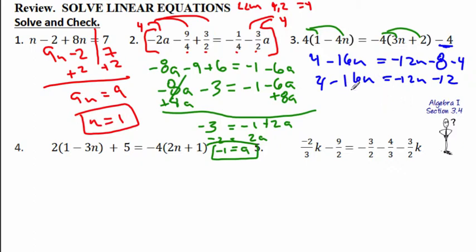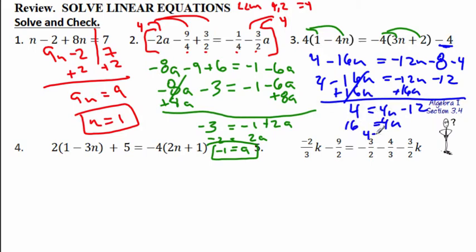The smallest term with a variable is right here, negative 16, compared with negative 12. All right, do the opposite, and that'll make sure that your stuff ends up positive when you divide. What are we going to get? 4 equals 4n minus 12. If I add 12 to both sides, 16 will equal 4n, or 4 will equal n. Okay, divide each side by 4. So n equals 4 in that one.